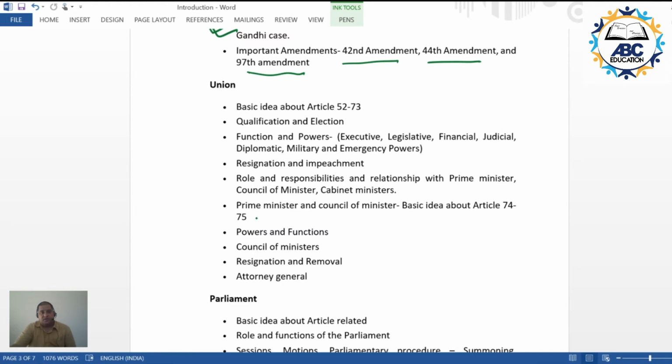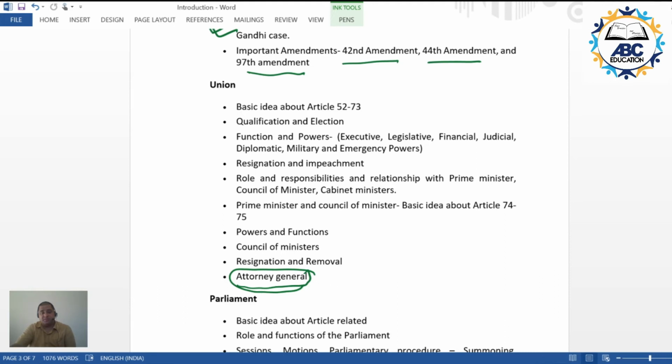Another important topic for the purpose of examination, for example, if we take this case of attorney general, this had been asked, and the question, if I remember correctly, was whether the attorney general can take part in the proceedings of the parliament or not.